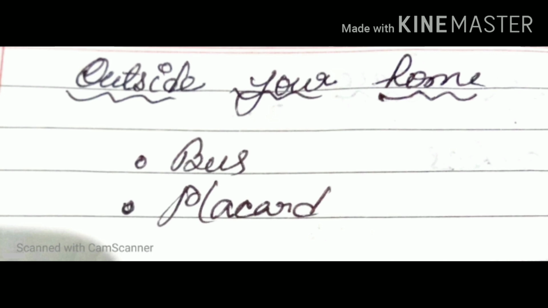Rectangles outside your home are bus. You come to school either by school bus or private bus. All types of buses are in rectangle shape. The placards.